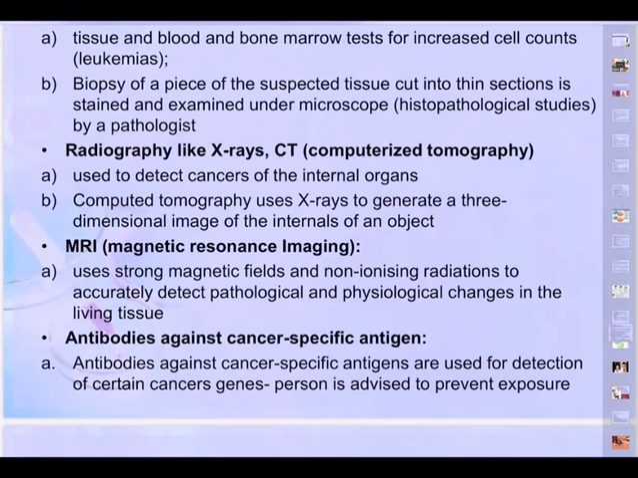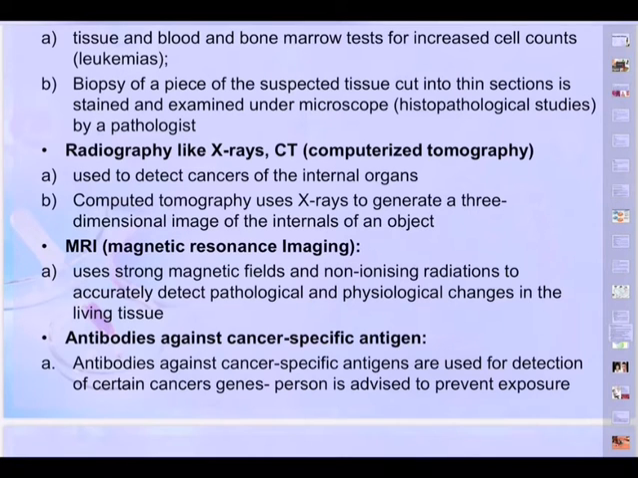And antibodies against cancer specific antigens are used for detection of certain cancers like carcinogens, and the person is advised to prevent exposure. So we can count the number of antibodies, and when antibodies are becoming more, that's also an indication that the person is having cancer.